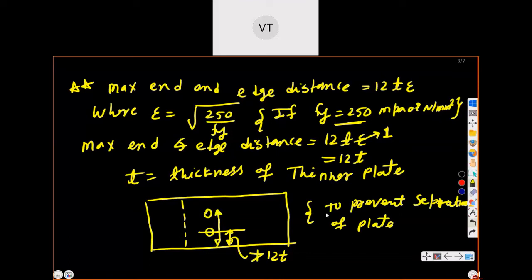If someone puts a screwdriver inside, he can unfold the plates, so separation may happen. To prevent separation, the maximum distance you can provide is 12t, not more than 12t. So the maximum edge distance can be 12t, or sometimes they may change fy, for example to 400 or 200, so the distance will change. Only when fy is 250 is this epsilon 1. Remember, the actual formula is 12t epsilon.